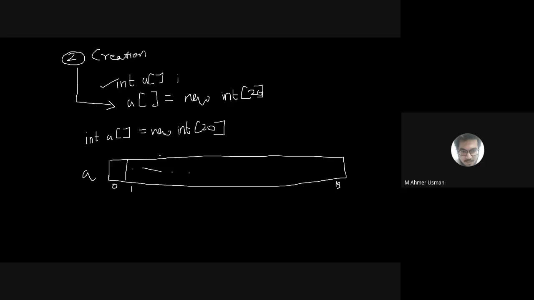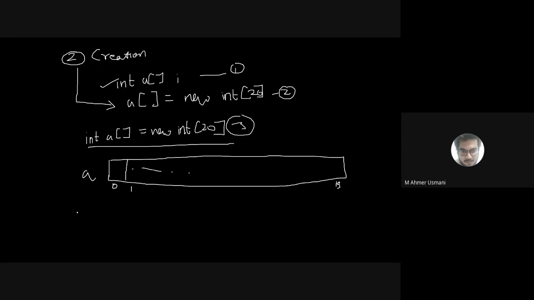So either you can create by this method, or you can follow 2 steps. This is the first step, this is the second step. You can combine both steps into one, or you can do it with the first and the second. Both ways are possible. Is it clear? Yes, sir.